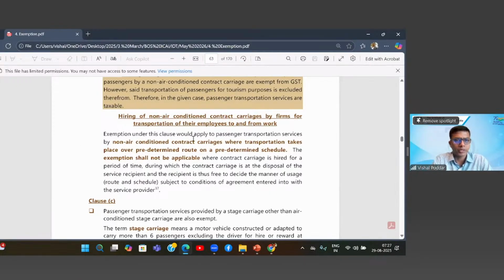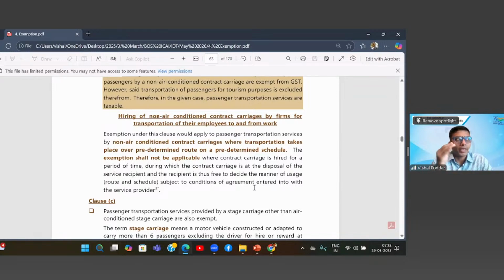So what it says, this exemption would apply to the passenger transport service in this fashion, but the exemption shall not be applicable where contract carriage is hired for a period of time during which the contract carriage is at the disposal of the service recipient and the recipient is thus free to decide the manner of usage subject to conditions of agreement entered into. Now, what is this? Where this exemption is not applicable. So here, students, we have to distinguish between whether it is a transport service or it is a hiring service, hiring of the vehicle service. Now you'll say, sir, what is the difference? The difference is exactly this.